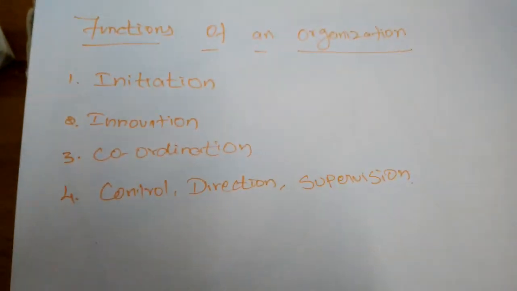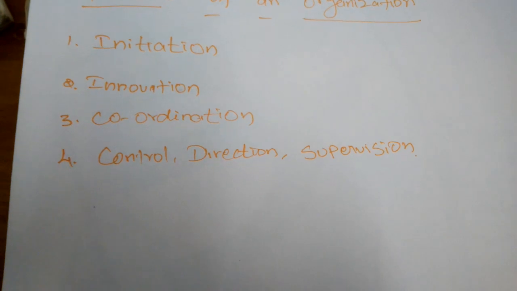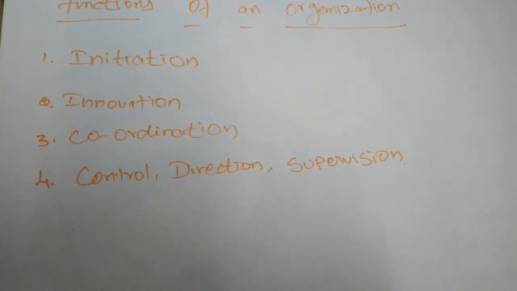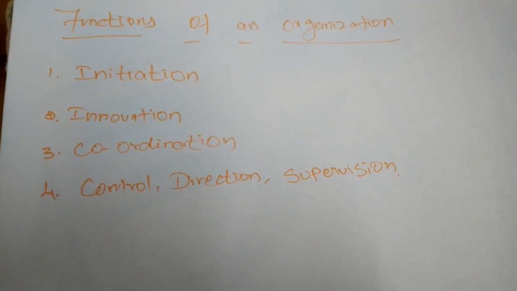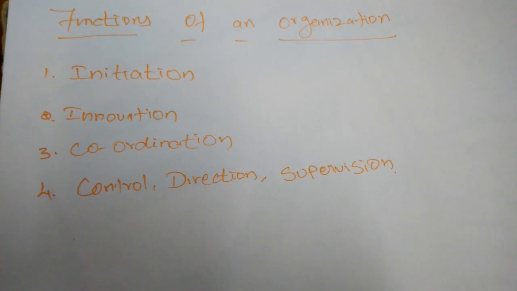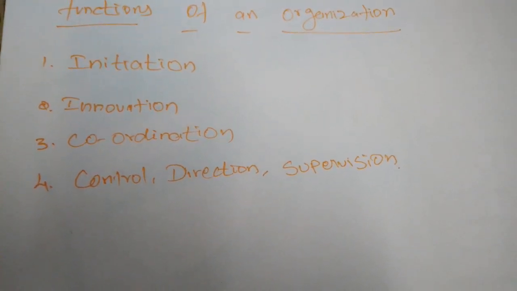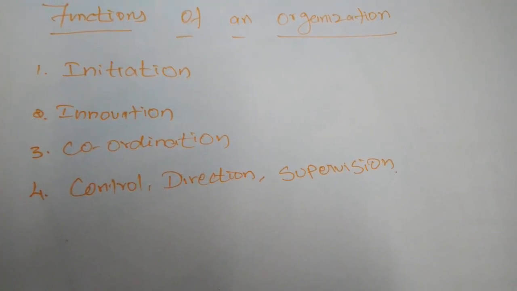Next, one of the functions of the organizer is risk taking. We have studied that one of the biggest problems in business organization is taking risk. Without prediction of the profit or losses, sometimes we will produce commodities.